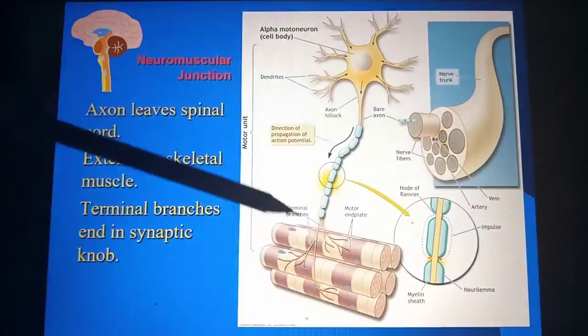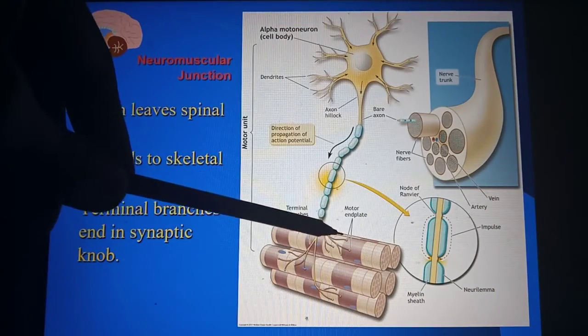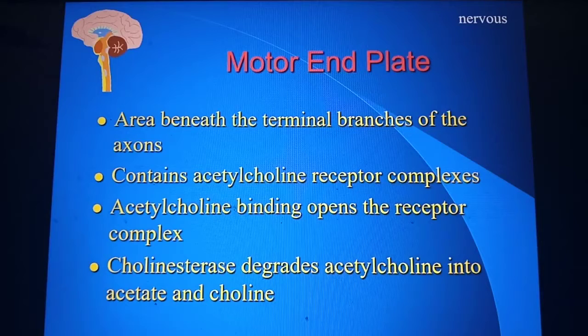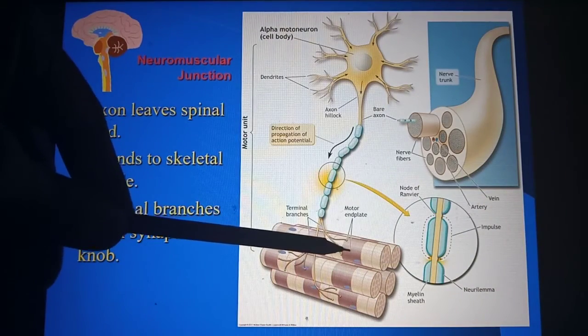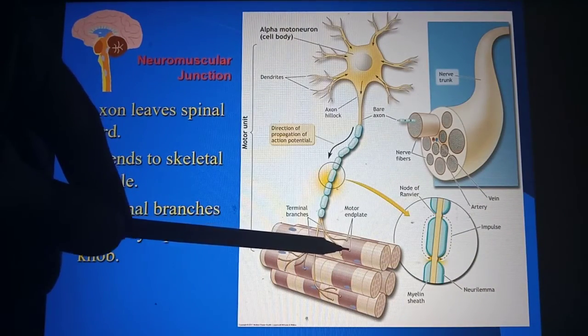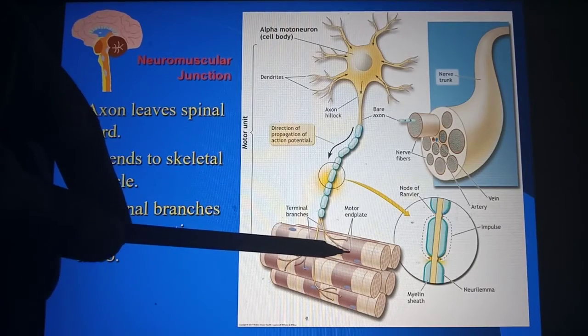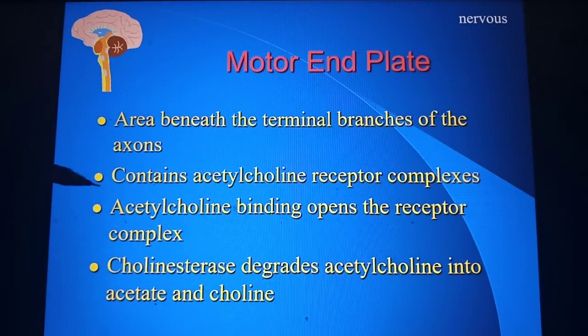So the motor end plate, you can see here the motor end plates are there. Okay, so what are the motor end plates? It is the area beneath the terminal branches of the axons. It contains the acetylcholine receptor complex. What does the acetylcholine do?